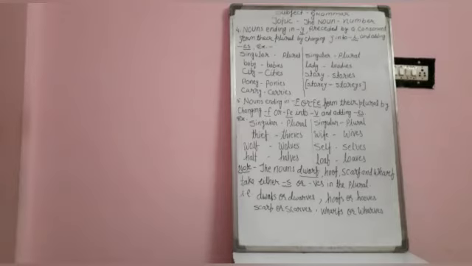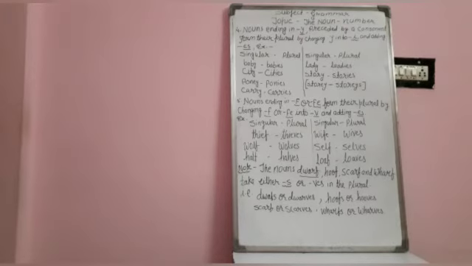Some examples are there. Thief, it is ending with F. We have replaced F by V and added ES. So the plural of thief is thieves. Next is wife, wives, wolf, wolves, self, selves, half, halves, loaf, loaves.